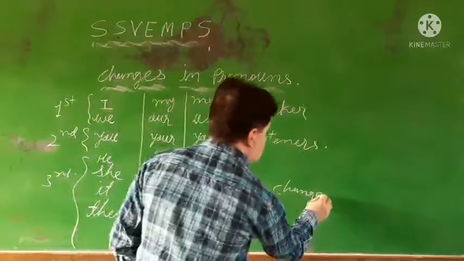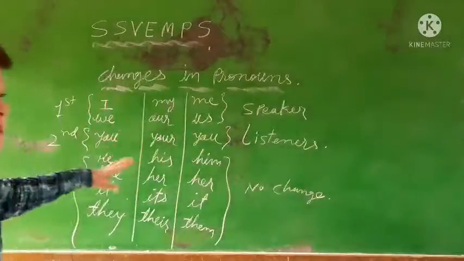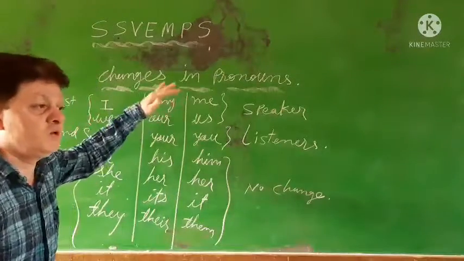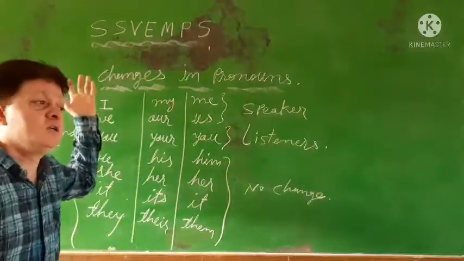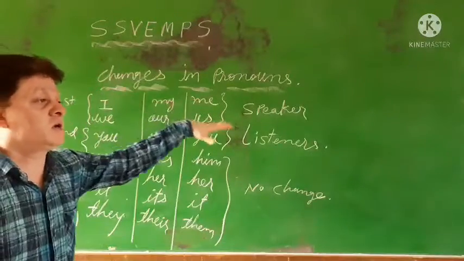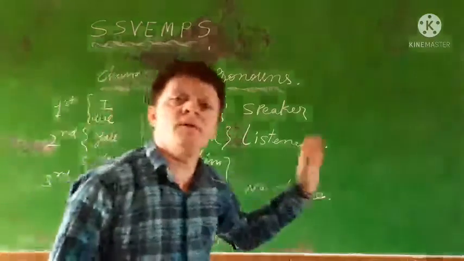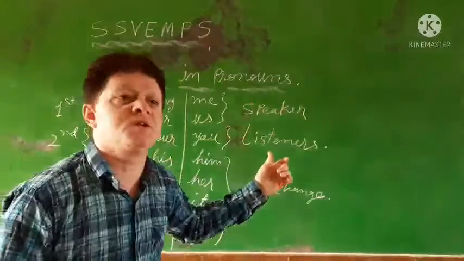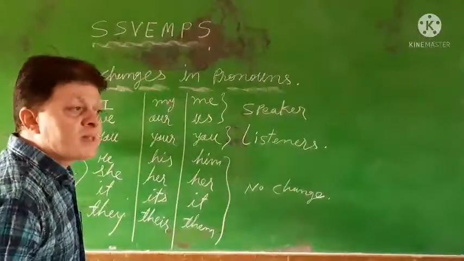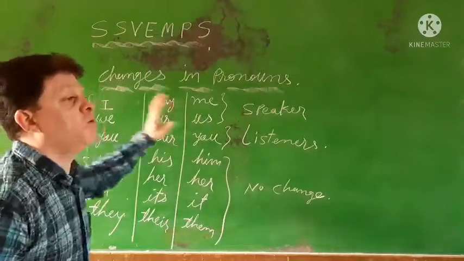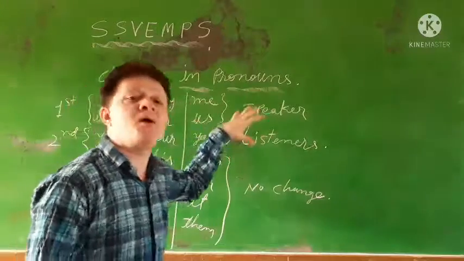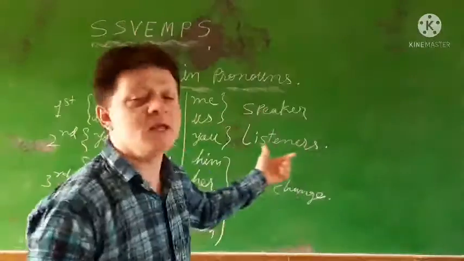If a pronoun is given in first person, you will have to change it according to the speaker. Suppose the given sentence is I am a clever boy. So I is first person. The speaker is Anil. What will you put in place of I? You will have to put he.